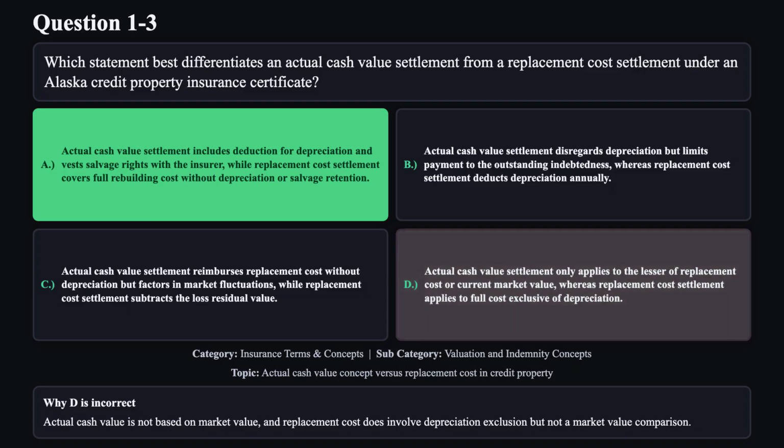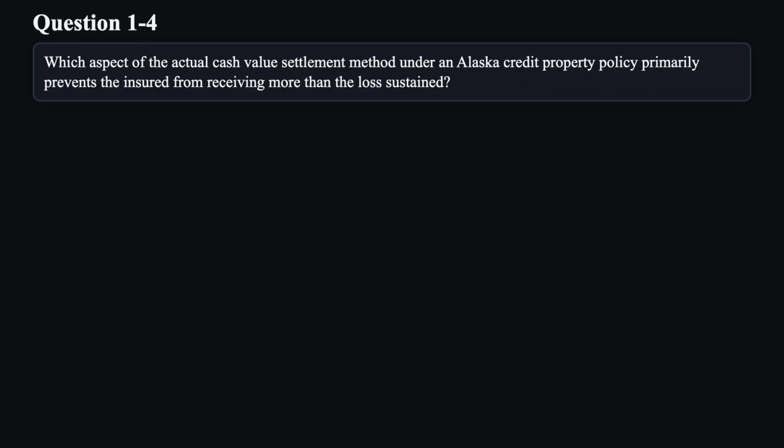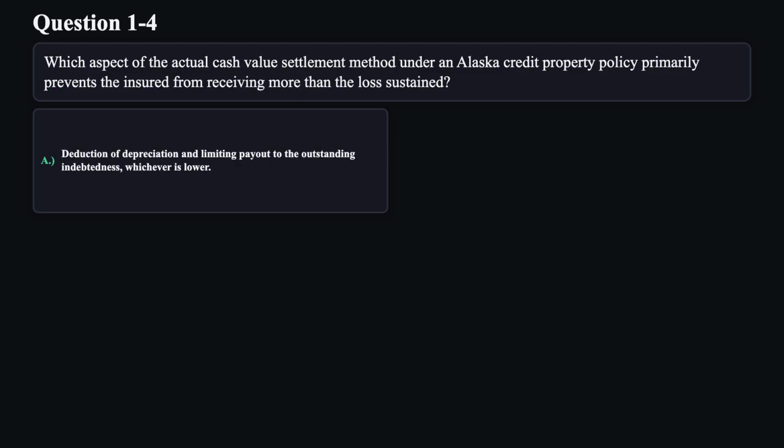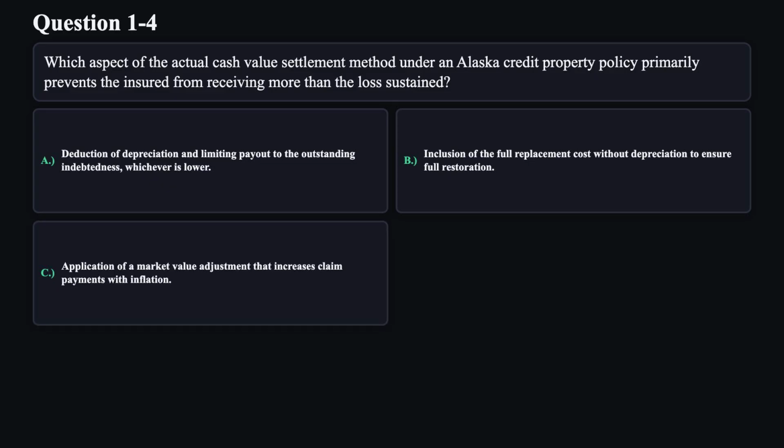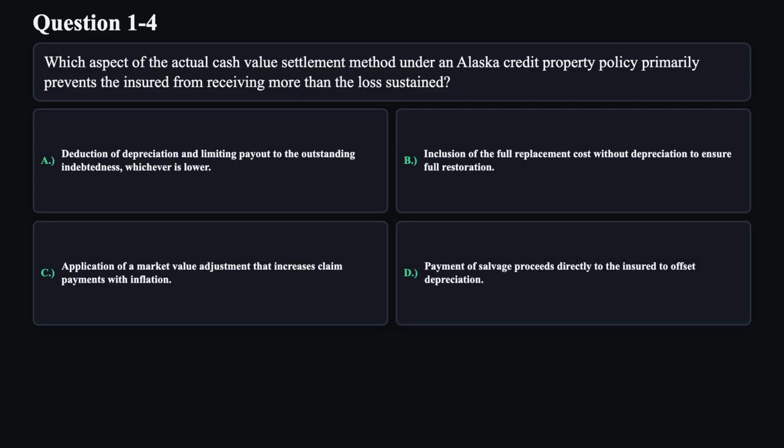Question 4. Which aspect of the actual cash value settlement method under an Alaska credit property policy primarily prevents the insured from receiving more than the loss sustained? A. Deduction of depreciation and limiting payout to the outstanding indebtedness, whichever is lower. B. Inclusion of the full replacement cost without depreciation to ensure full restoration. C. Application of a market value adjustment that increases claim payments with inflation. D. Payment of salvage proceeds directly to the insured to offset depreciation.